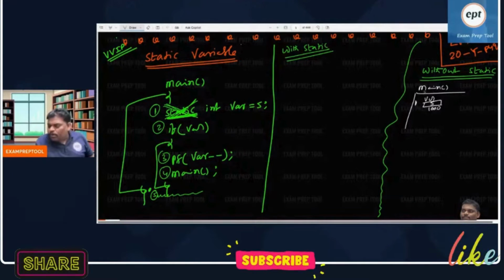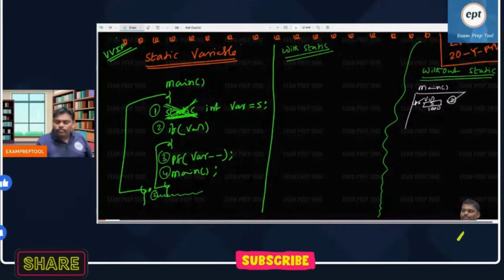Main function is called, first declaration, memory will be allocated. So the first line is completed. Can you say the second line? What is the second line? Condition true or false? Where value is 5, condition true or false?